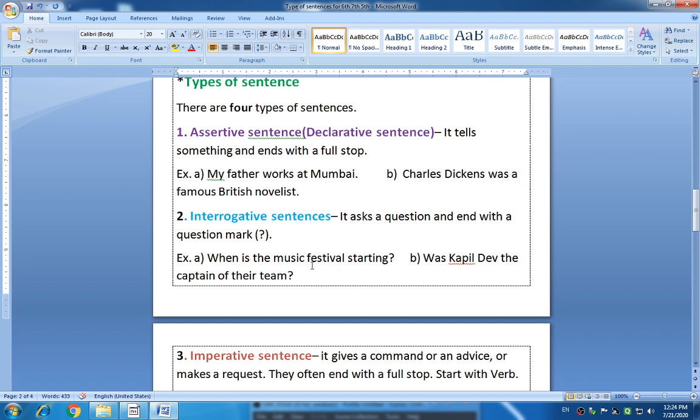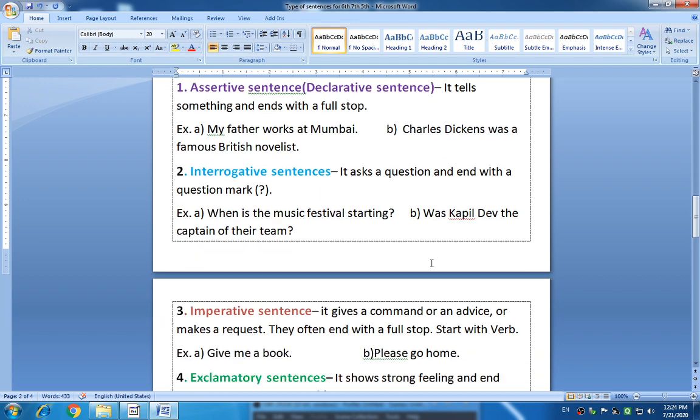Look at this example, then you will get a clear idea. When is the music festival starting? When is a WH word which we use to ask a question. This sentence asks you a question and often ends with a question mark. So this belongs to interrogative sentence.